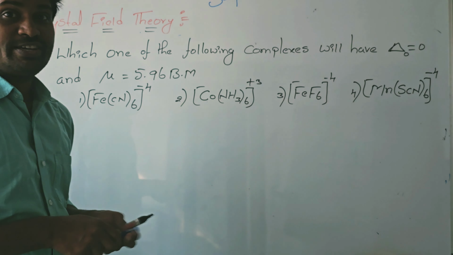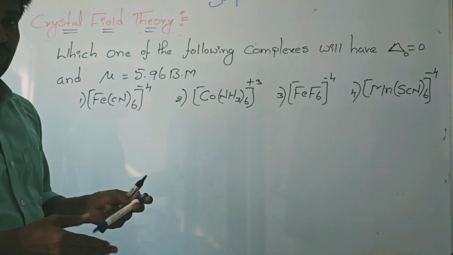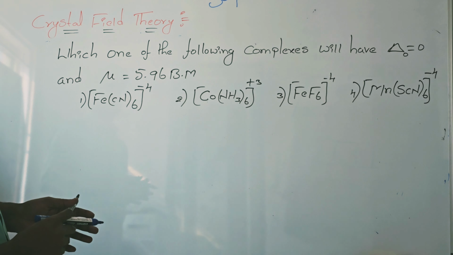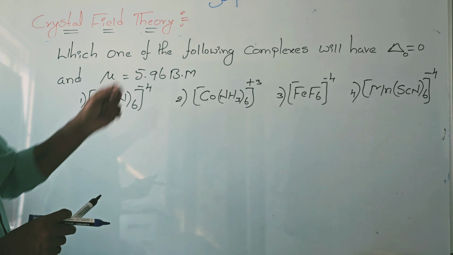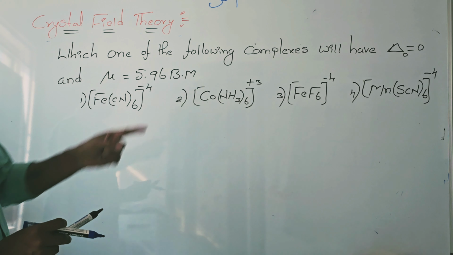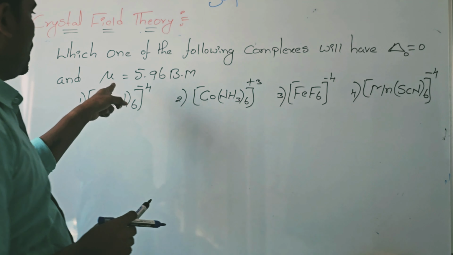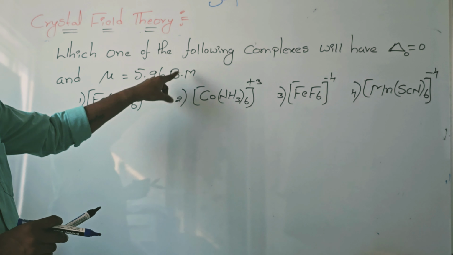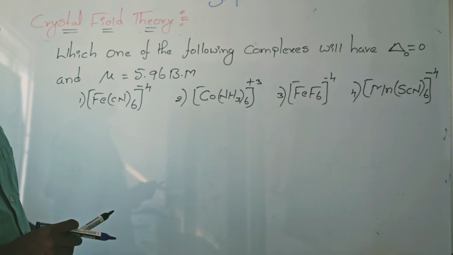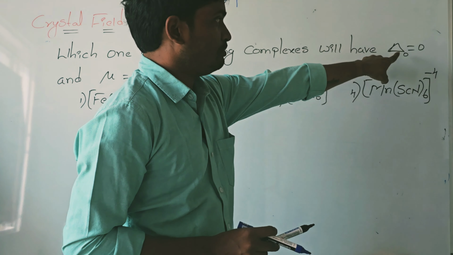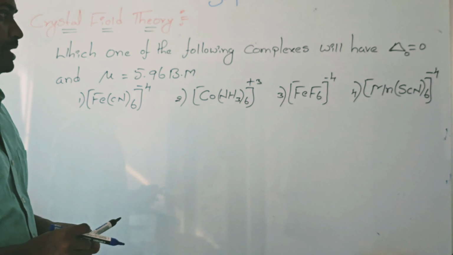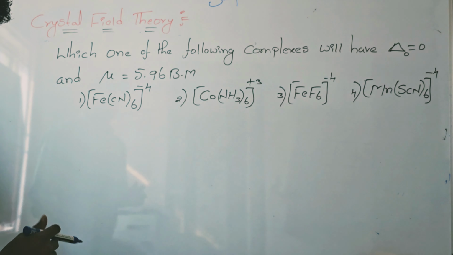Crystal field theory applications, look here. PYQ questions. I am explaining one of the PYQ questions, crystal field theory based. Which one of the following complexes will have delta naught value equal to 0 and mu equal to 5.96 Bohr magneton? The Bohr magneton value is given, and they also gave the information delta naught equal to 0. So which of the following complexes? This is a PYQ question.